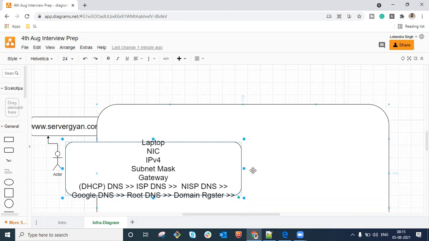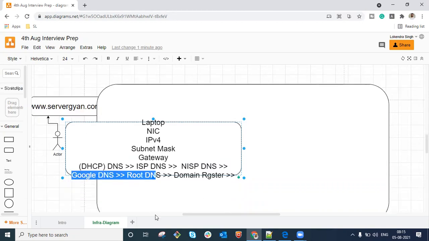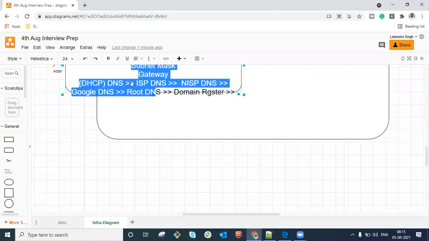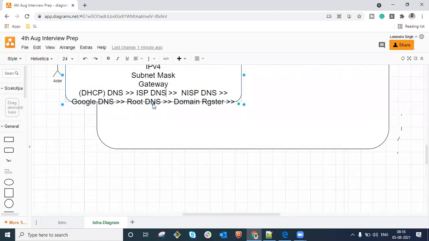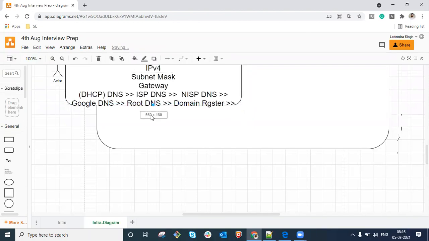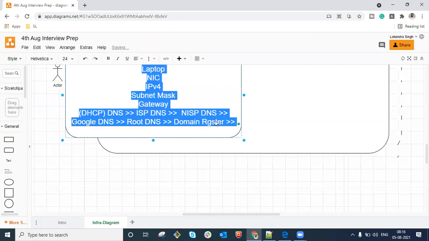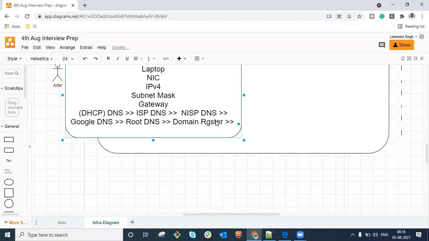So the particular organization, let us say we can talk about here GoDaddy, we can talk about here maybe namecheap.com, maybe Amazon or any other one, right? So the domain registrar will be responsible to let us know where the domain has been registered. So it could be GoDaddy, it could be google.com, maybe name.com, maybe namecheap.com, any domain registrar, whatever you want. Maybe whois.com is also a domain registrar as of today.